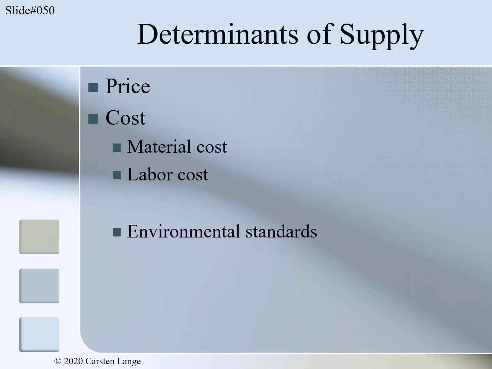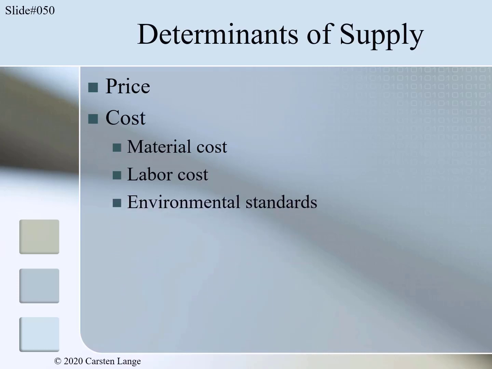Environmental standards are also a determinant of supply. In a broad way, they also belong in the cost group. Increased environmental standards often lead to higher production cost and ceteris paribus to higher overall cost, and therefore a lower supply. Are taxes a determinant of supply? Yes, they are. They also belong in the cost group. If producers have to pay higher taxes related to their production, cost will increase too. So it follows that if a producer considers a tax as production cost, supply will decrease with an increasing tax rate.